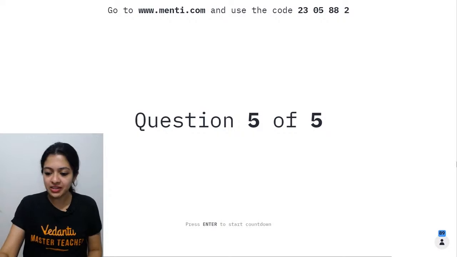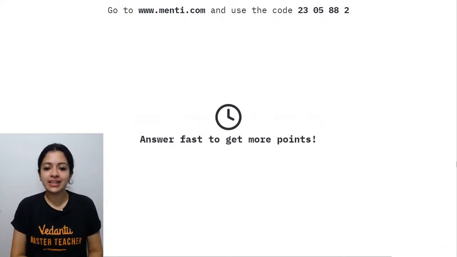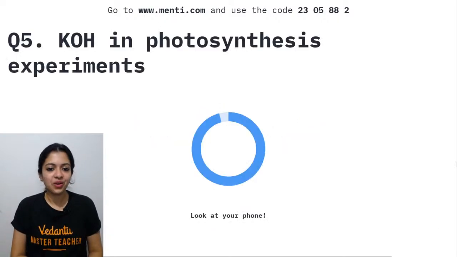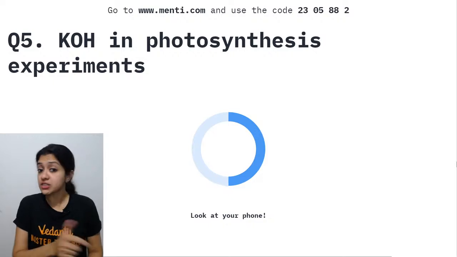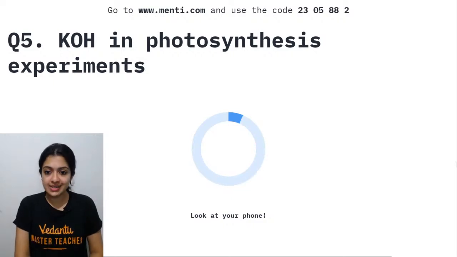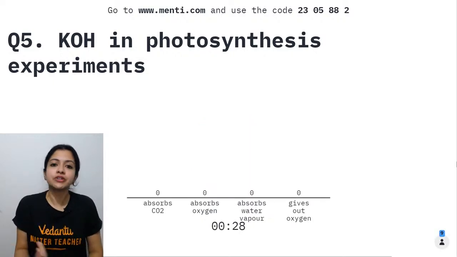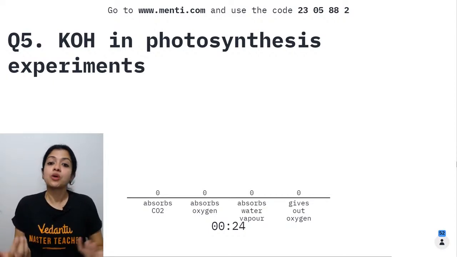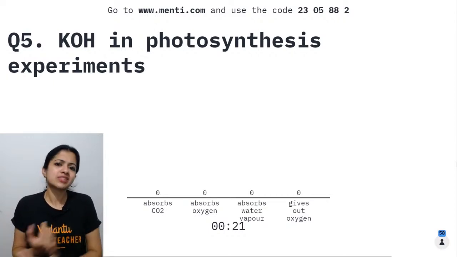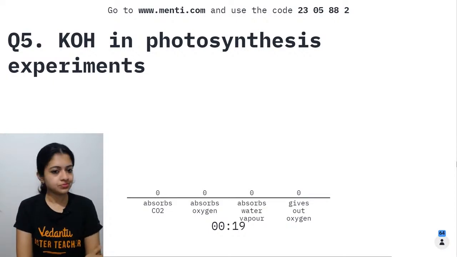Okay, right, children. And your final question is up on the screen. KOH, potassium hydroxide, in photosynthesis experiments, what does it do? Absorbs carbon dioxide, absorbs oxygen, absorbs water vapor, or gives out oxygen? What do you think?